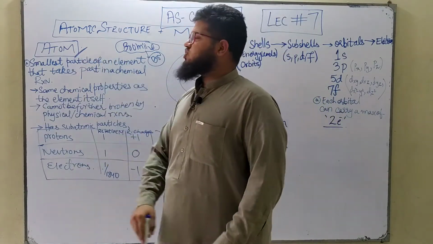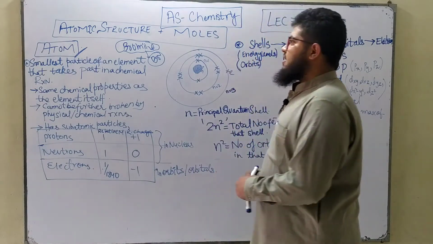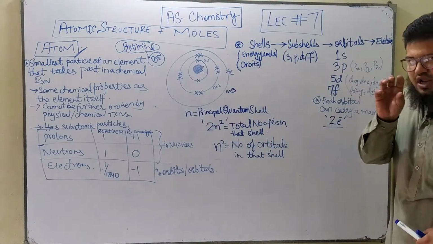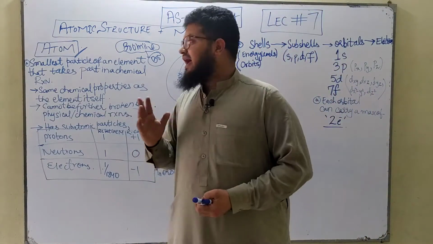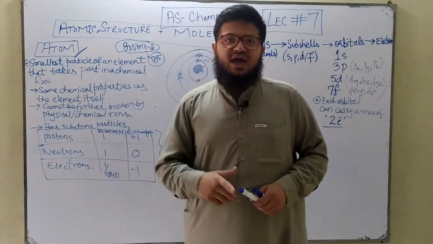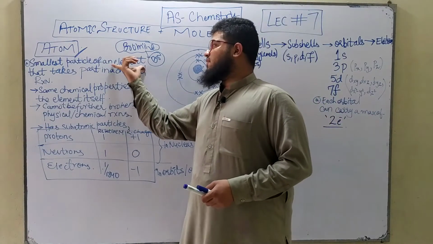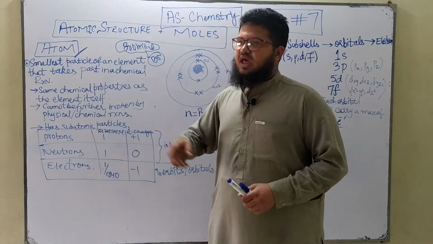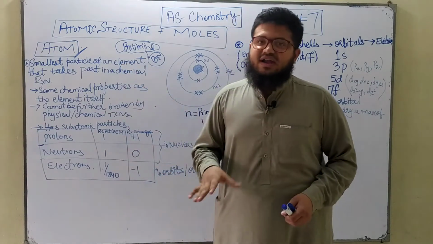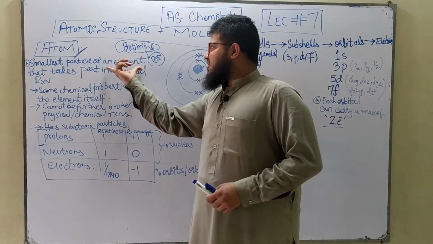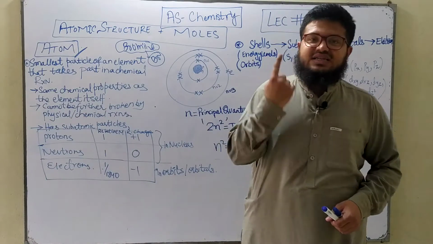The very first definition of an atom. An atom is, by definition, the smallest particle of an element. It is the fundamental particle of an element. You guys know what an element is, right? An element is a very pure substance that is made up of only a single type of atom. A very pure substance that cannot be further purified is an element, and that particular element is made up of a single type of atom.